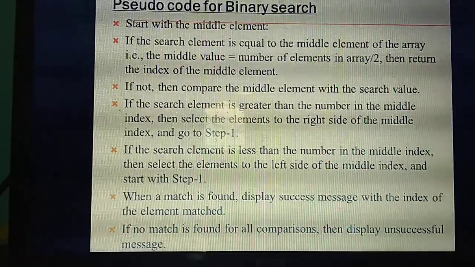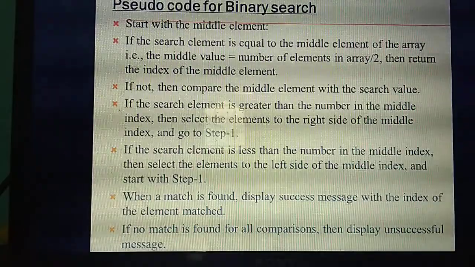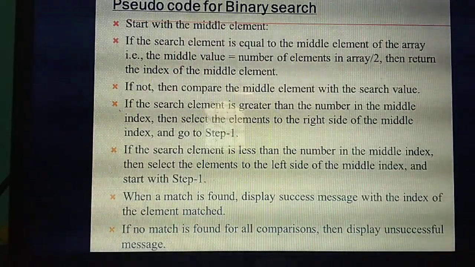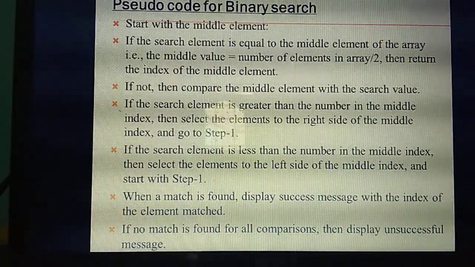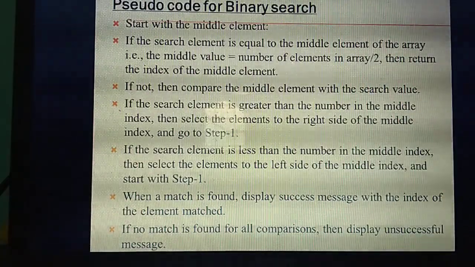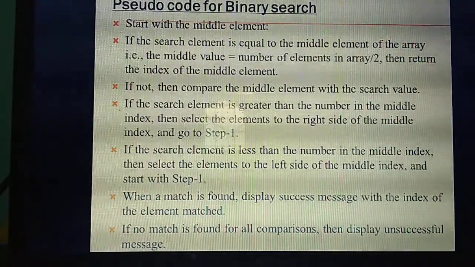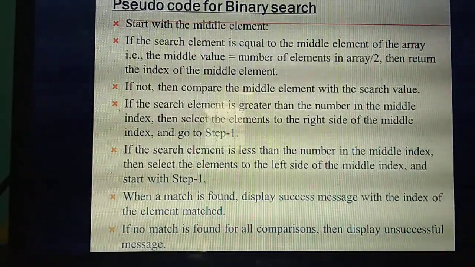If the search value is greater than the middle value, the search needs to go to which side? Right side. If less, which side? Left side. If the match is found on either the right side or the left side, it will display the success message and return the position, the particular index, as an answer. If no match is found, it will display the unsuccessful message. There is no match found.